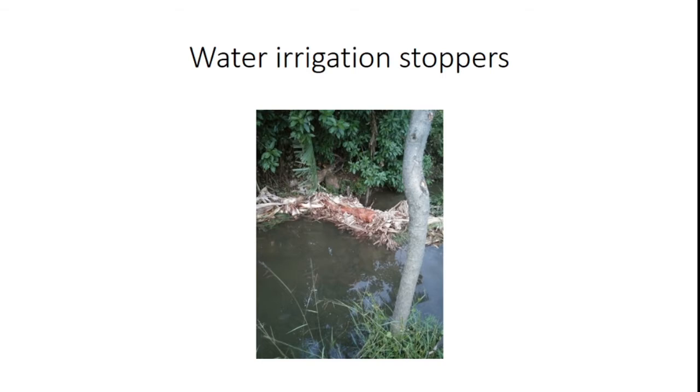Okay, then the next step is water irrigation stoppers. Already I told you the farmers produce the water stoppers with the sand particles itself or clay itself, and otherwise they utilize agri waste. From this, the crabs make holes in these developed channels. From this the water escapes from the required area, so that water pressure drops down and the irrigation is affected. So you should identify a water irrigation stopper.